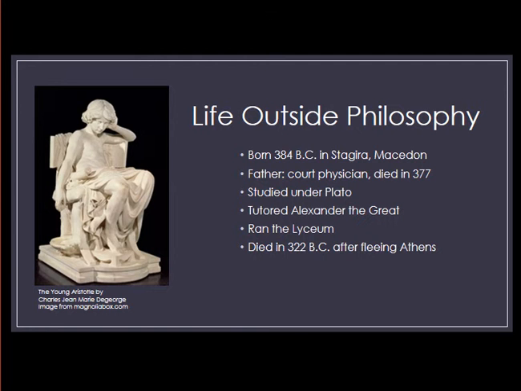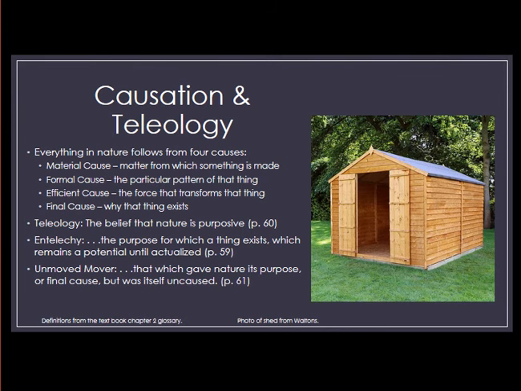Next, we will go into some of the ideas that he proposed. According to Aristotle, everything in nature follows from 4 causes, and in order to know anything, we must understand the 4 causes of that thing. So the textbook uses the example of a statue of Venus to explain causes on page 49. I'll use the example of a shed for a different perspective.